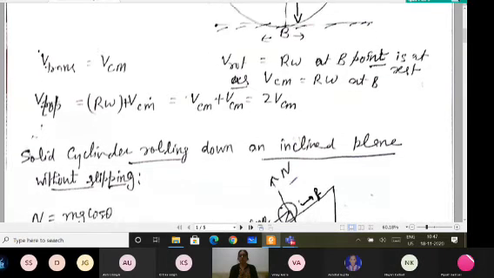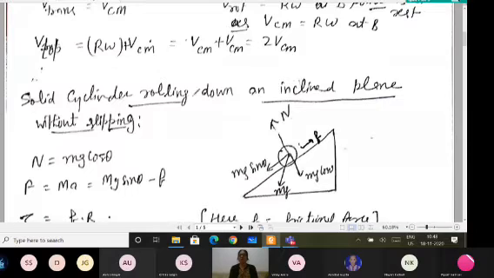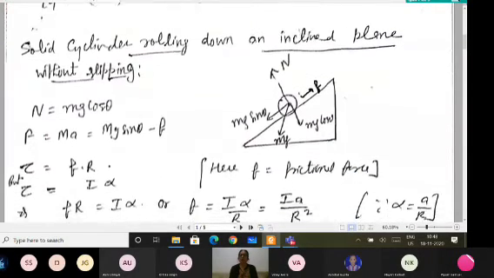An important point is that I have a solid cylinder which is rolling down an inclined plane without slipping. This is the condition we have to apply all the time when we talk about pure rotation, pure rolling motion. It means no slipping is there. So I have a solid cylinder, and only a small part of it is shown.